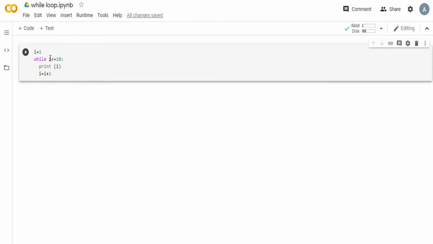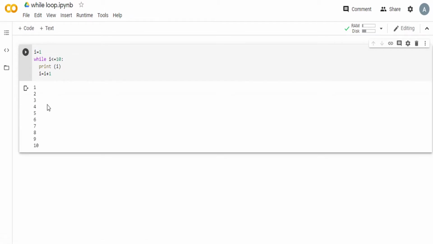So 1 is less than 10, it prints 1. Then 1 plus 1 becomes 2. Now this condition gets checked again. Now 2 is less than or equal to 10, so it prints 2. Then 2 plus 1 on the right becomes 3. Now I stores the value 3. It again checks if 3 is less than 10. Following that, it goes up to 10 and prints the first 10 natural numbers.